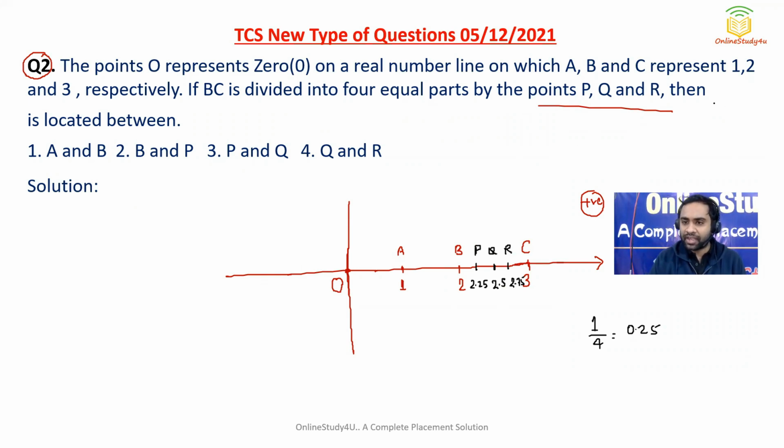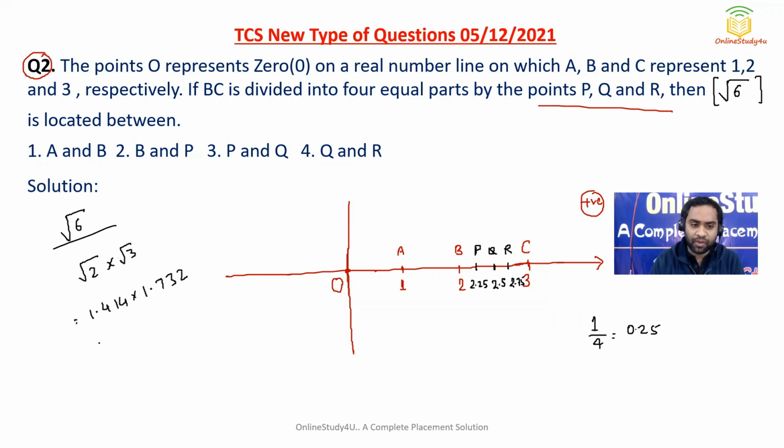Then what they're asking, actually this data was missing when I copied: the square root of 6 is located between. So the square root of 6 was missing here, and you can just add it to the question. Now what will be the value of the square root of 6? I can write the square root of 6 as the square root of 2 times the square root of 3. You should also know the values of the square root of 2 and the square root of 3. So it will be 1.414 times 1.732. You will have an on-screen calculator.